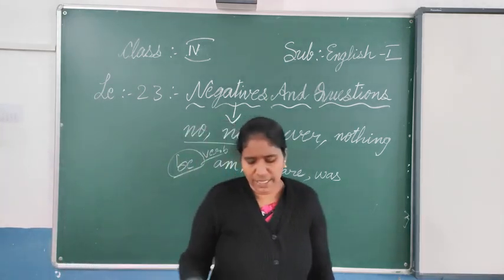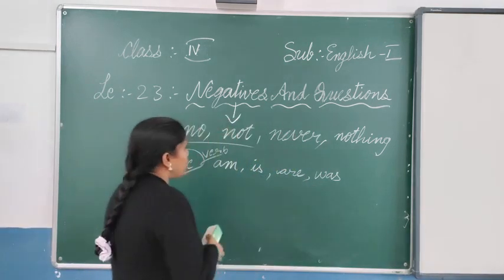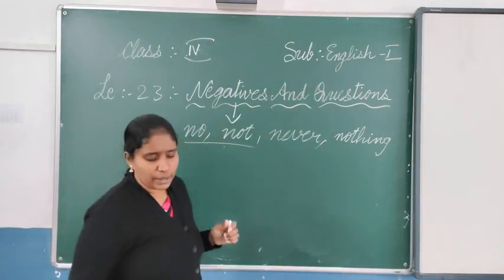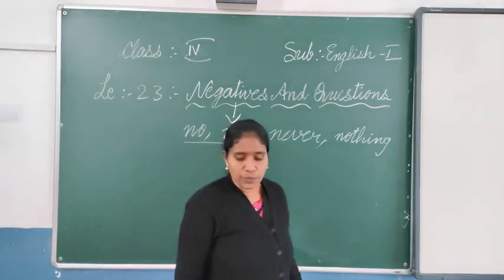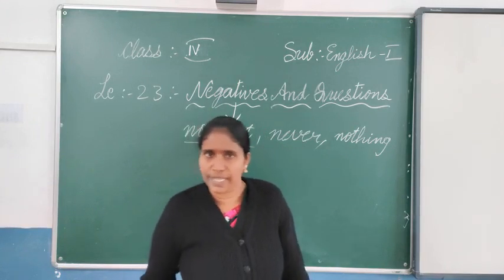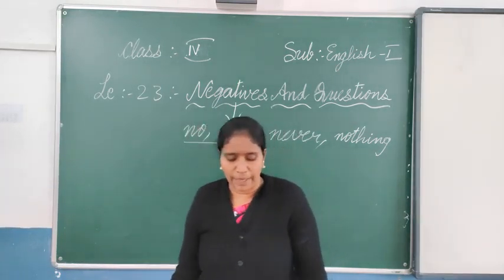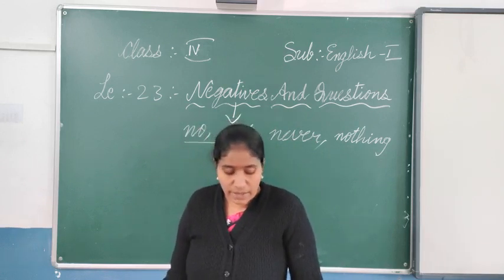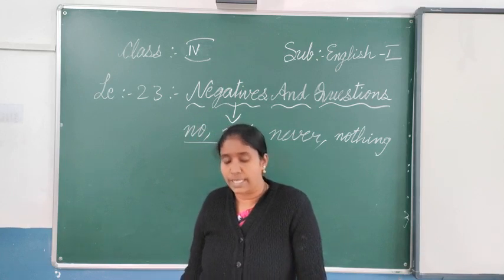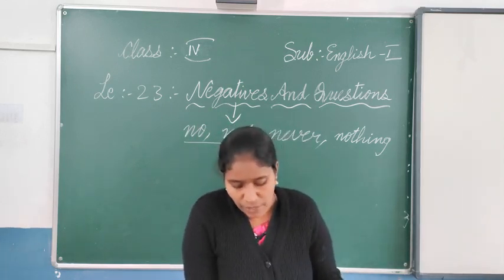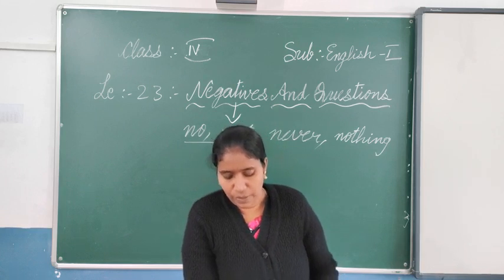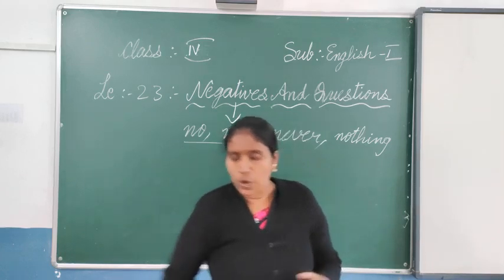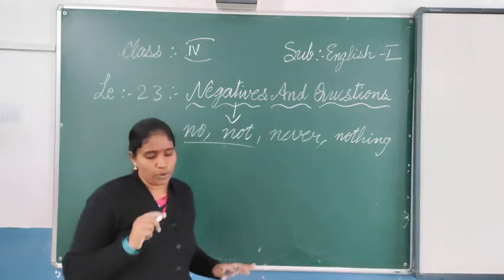Here they have given exercises. Exercise wise you will see, so that it will be easy for you. Exercise number 1, what are they saying? Use not to fill in the blanks. In all of them you have to use not. Very easy for you. I am not happy today. I am sad. Why am I not happy? Because I am sad. The next one, he is not a brave boy. He is proud. The next one, we are not interested in the lesson. Why are you not interested? We want to play the game. So like this, you have to use not in exercise number 1.